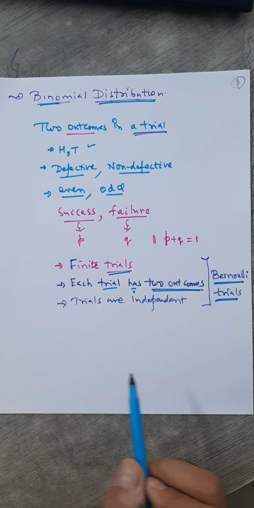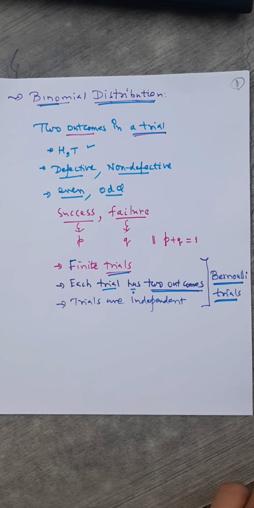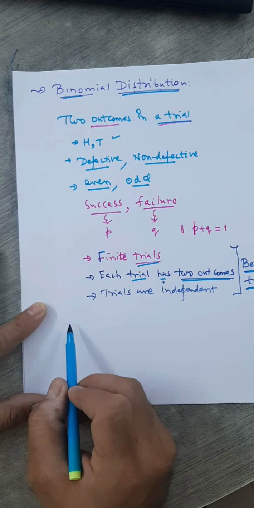Now when we have such trials like 10 trials, 20 trials and so on, then we use one formula that's known as the formula for binomial distribution. So we start like this. Here let X be a random variable. Okay, we take capital X as a random variable for us. So let me write like this.